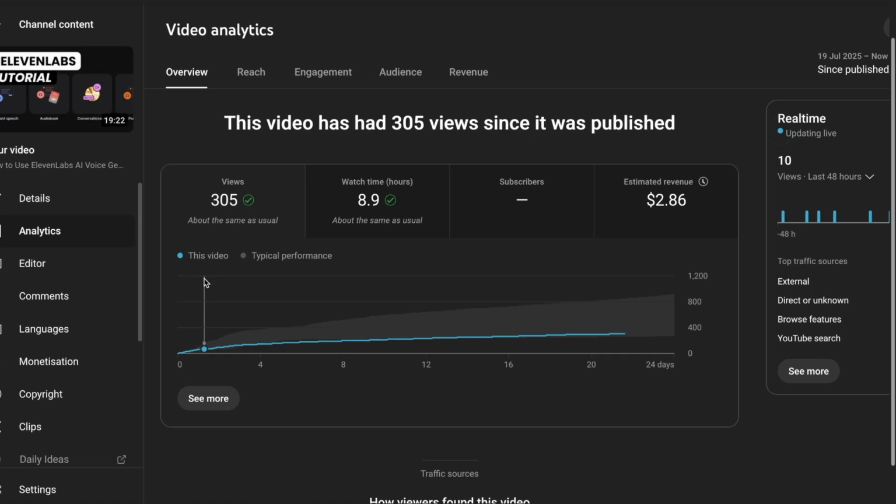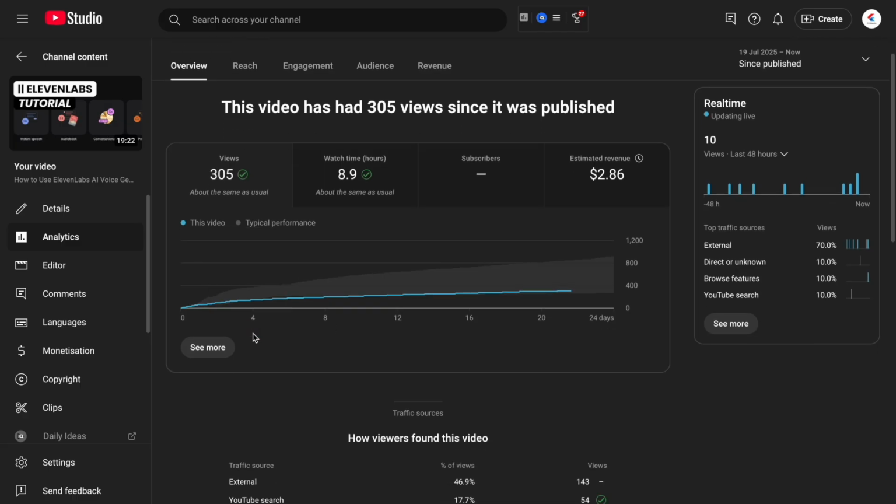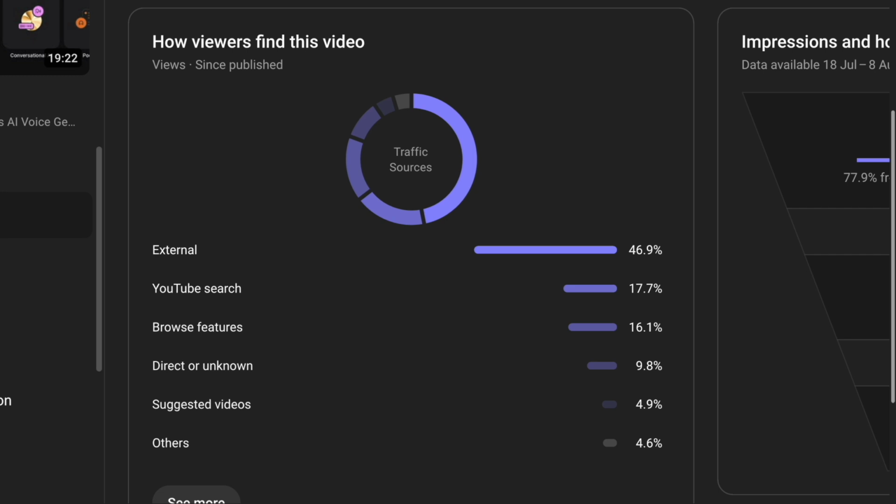Step 2. Solving the view problem. YouTube doesn't automatically promote your video, especially if your channel is small. So what's the alternative? You must feed that long video with external traffic, which brings us to step 3.